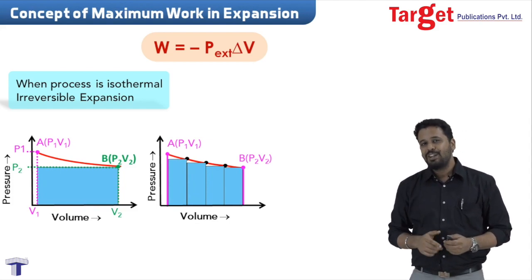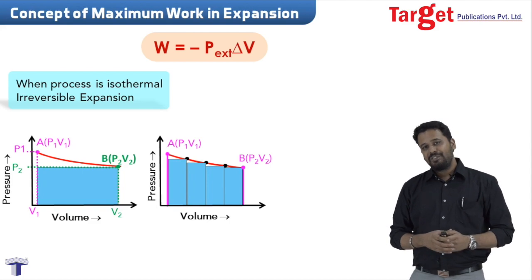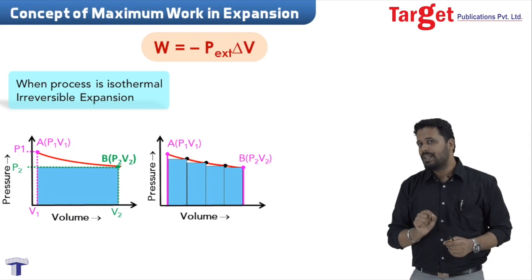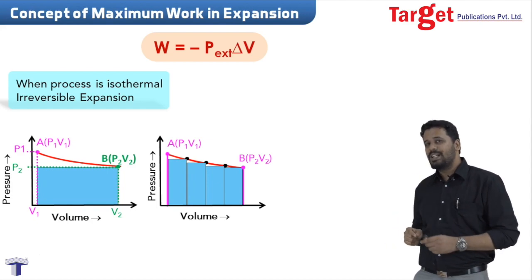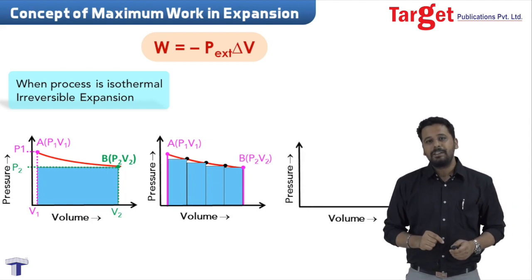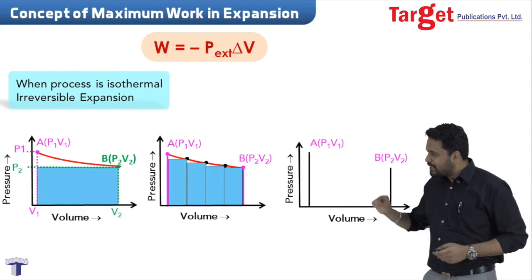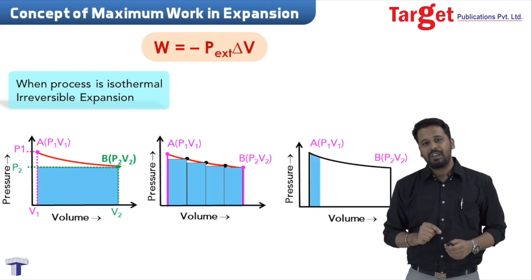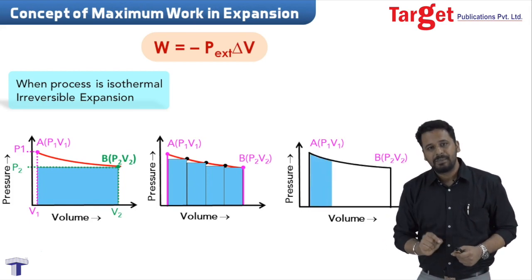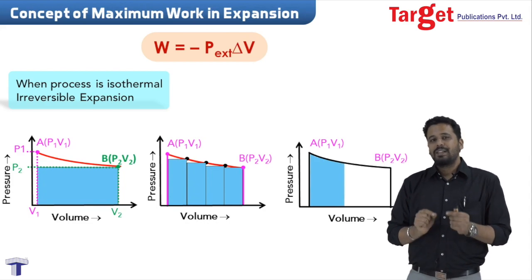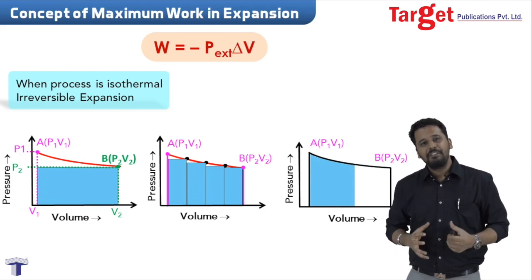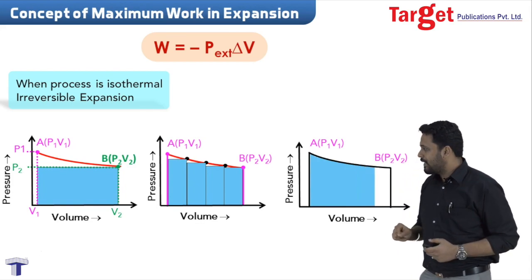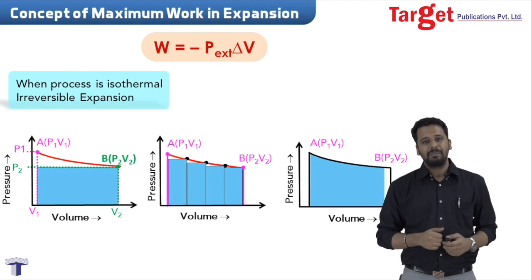So now imagine what will happen if I do the same process reversibly. Instead of irreversibly, that is one step, I now do it reversibly, that is infinite number of steps. So you can see the same expansion now being done in infinite number of steps. In every single step, I will be able to derive some work, and effectively the work which I get will be maximum, right? I think that's very evident from the graph right here.